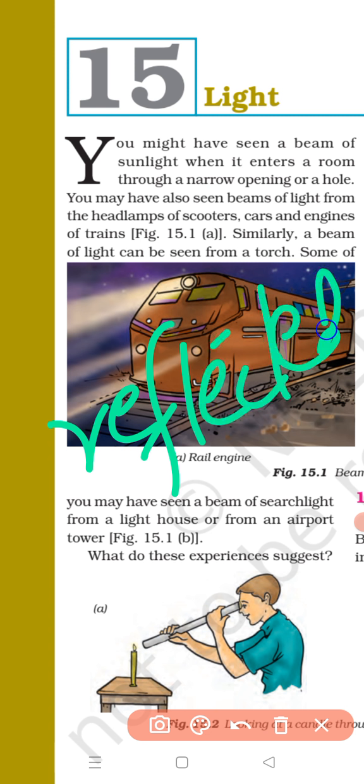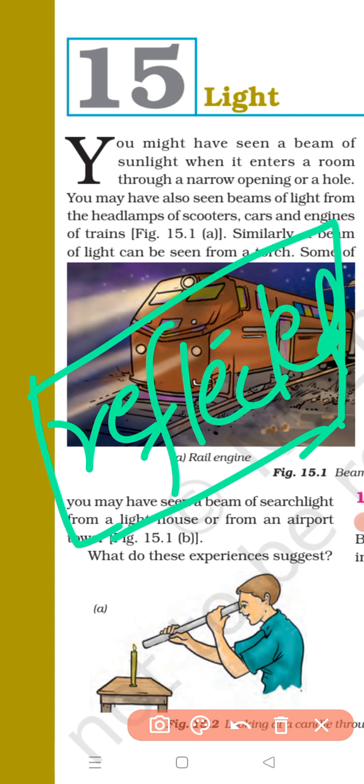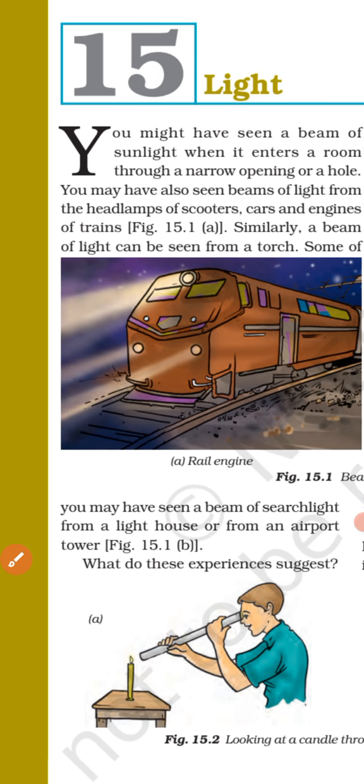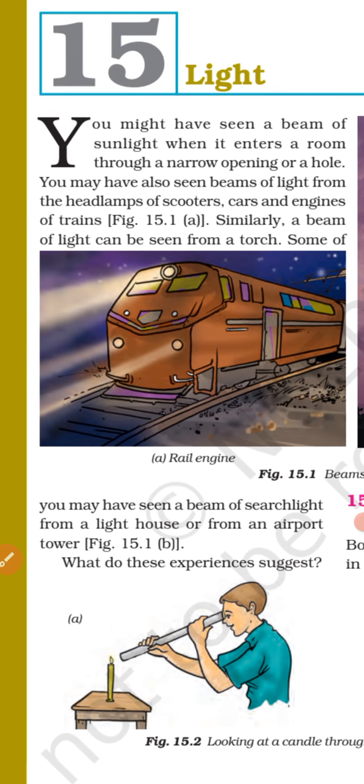You mark this, this is of great importance: light enables us to see the objects from which it comes or from which it is reflected, and we can detect light with our eyes only. Okay, so what is given in your book, the introductory part, let's discuss.